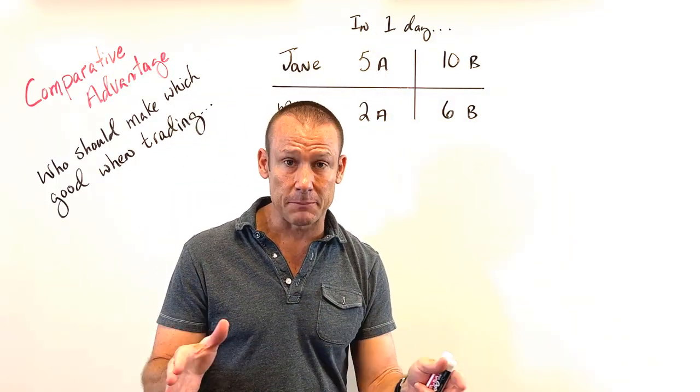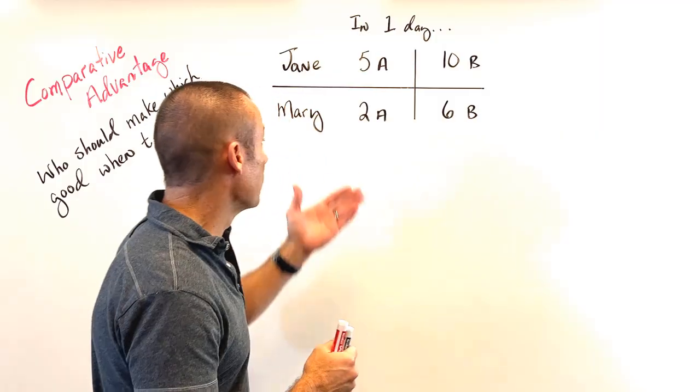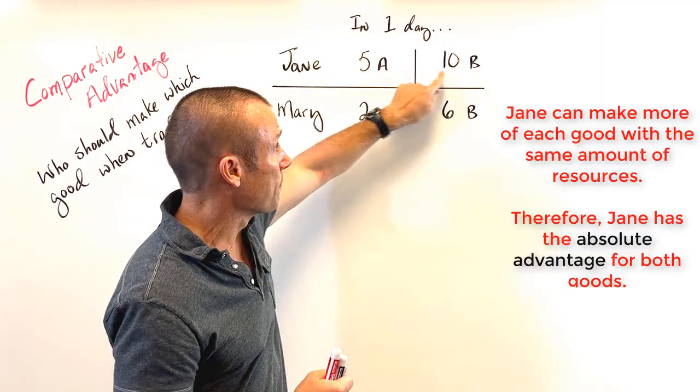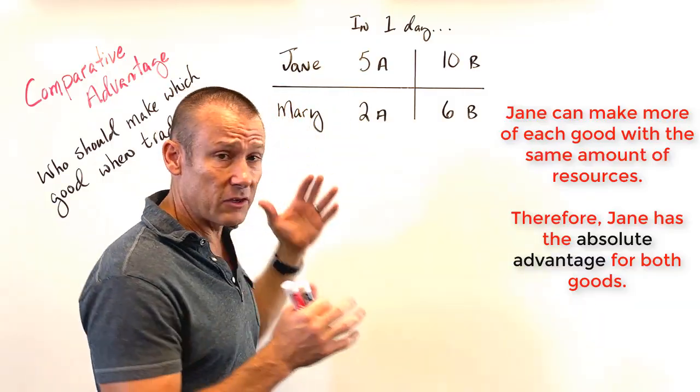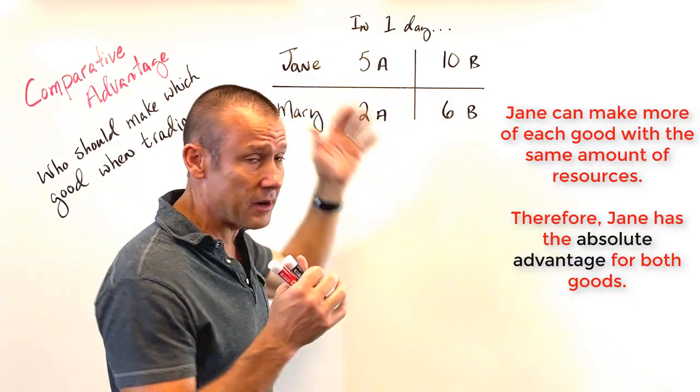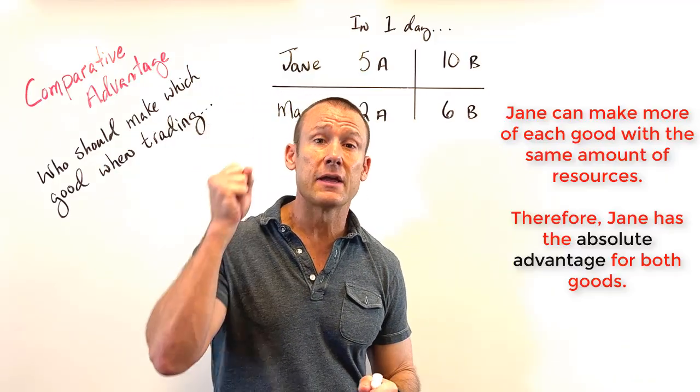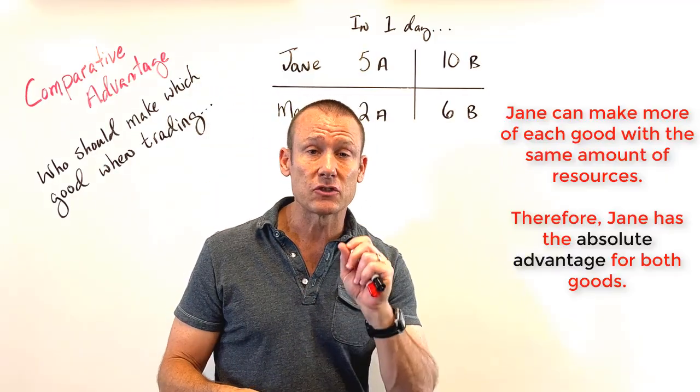Now, let's decide absolute advantage. It's straightforward, right? When we take a look at this, Jane has it for both goods. She's got the absolute advantage for both goods. Hey, Mary is worse at making both goods. Jane is better at making both goods. Should they trade? Absolutely, because we don't base trade on absolute advantage.